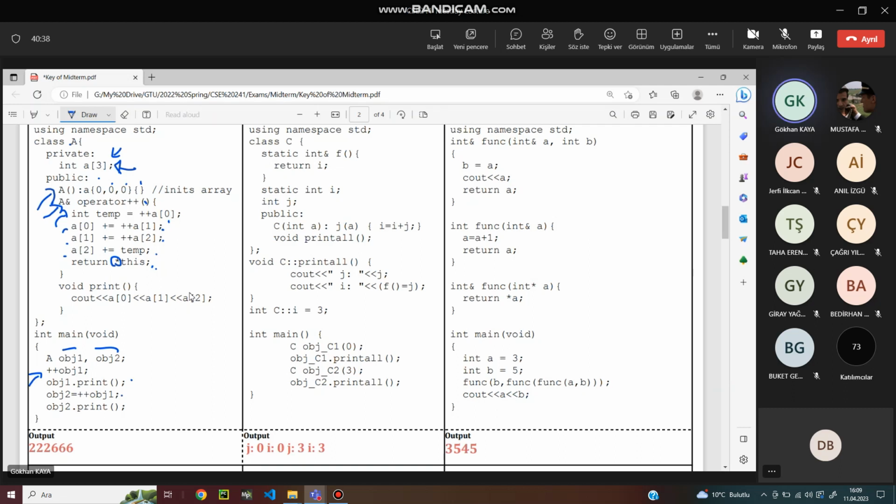No, we don't use a pointer, and we are not using operator overloading. When you assign one object to another, the assignment operator is used, but we don't have a definition for that here. Still, it works, because the compiler provides an assignment. We can't assign arrays, right? Object 1 has this array, object 2 has another array. When we assign object 1 to object 2, that array will be copied to the other array.